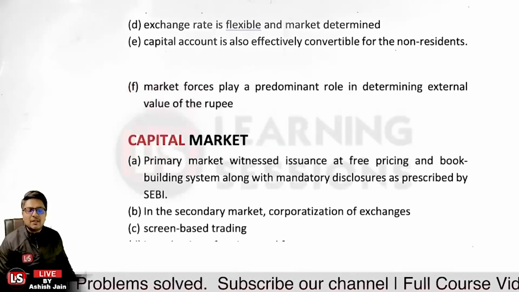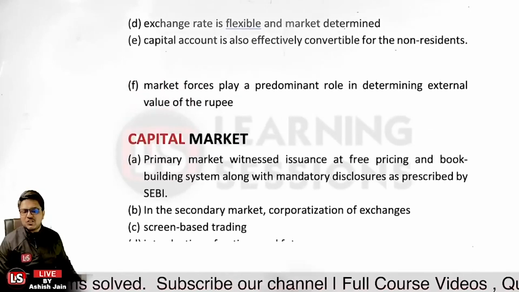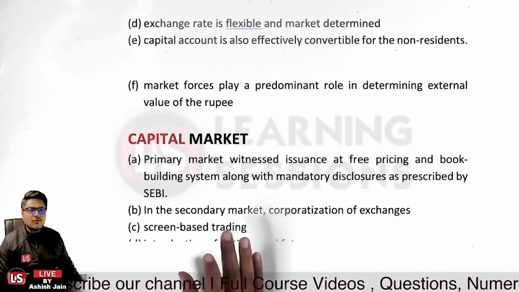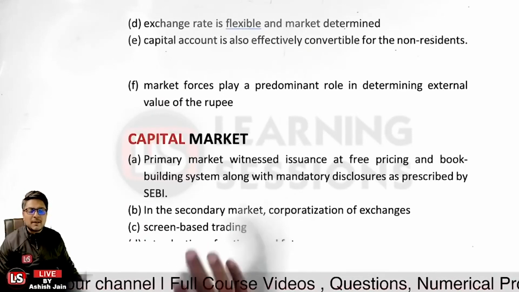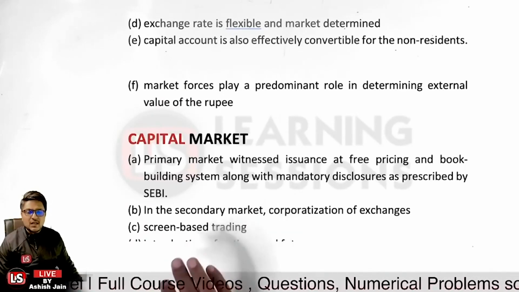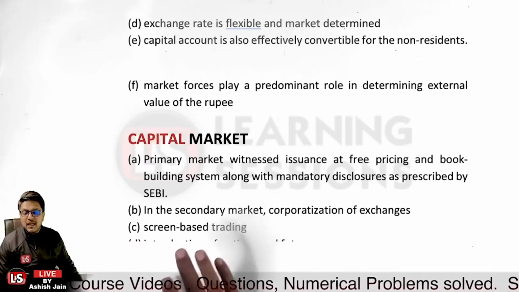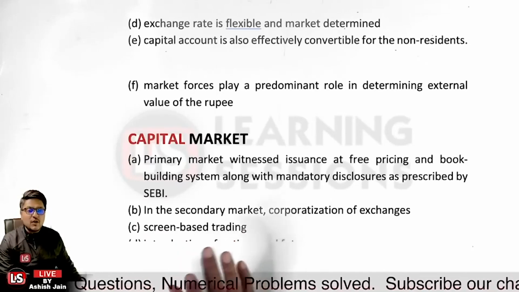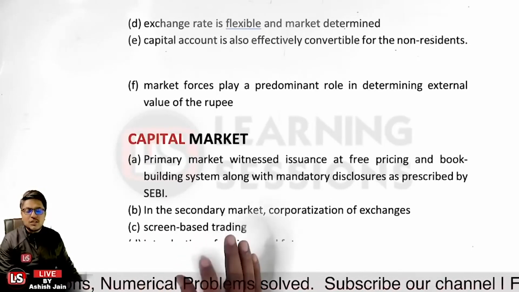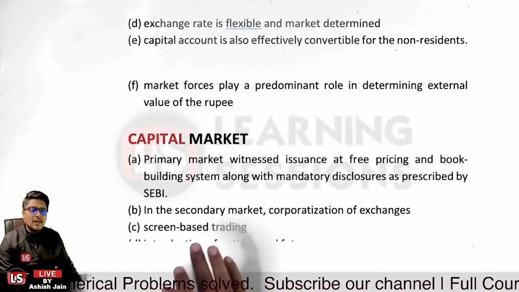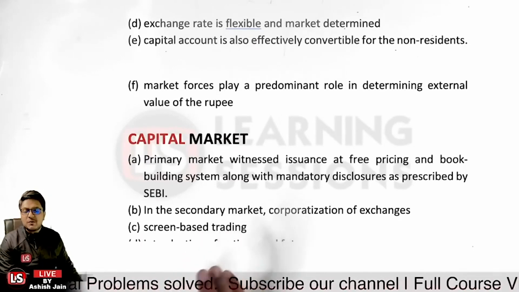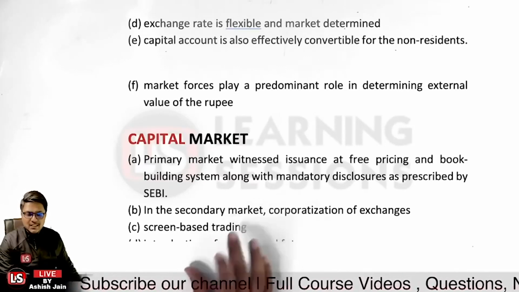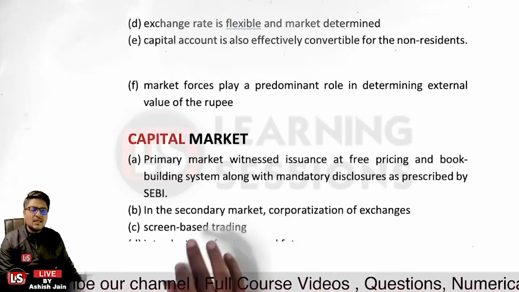Now let us have a look at the capital market. Capital market is related to the sale and purchase of equity, securities, debentures, bonds, etc. Okay. So the primary market witnessed issuance at free pricing. Previously, the pricing was maintained and disclosed by the CCI itself, but now it is not so. There is a book building concept along with the mandatory disclosures as prescribed by SEBI, the Securities and Exchange Board of India, the karta dharta of the capital market itself. And further, the free pricing is there.